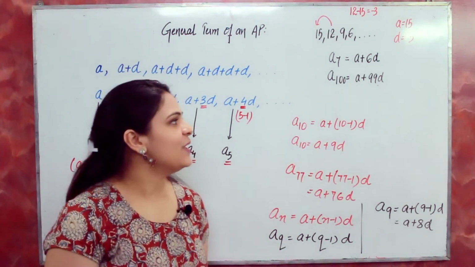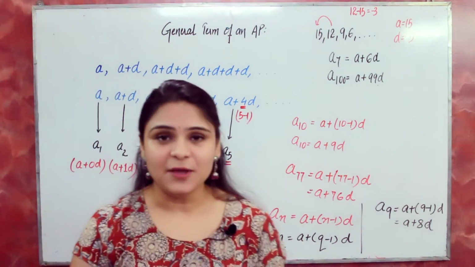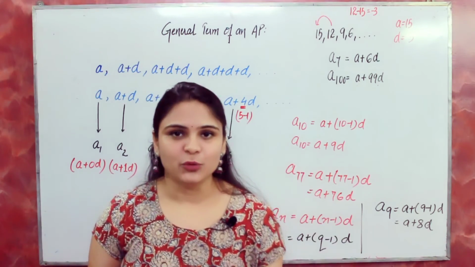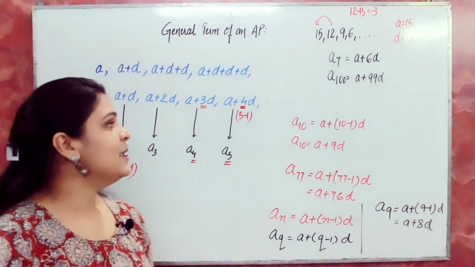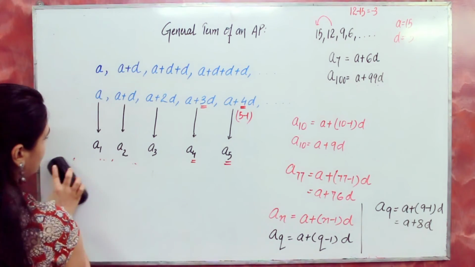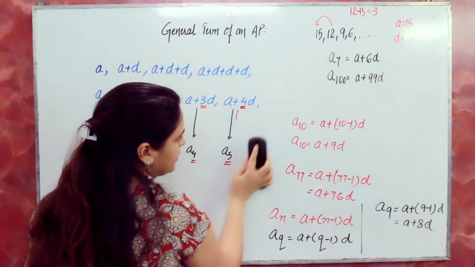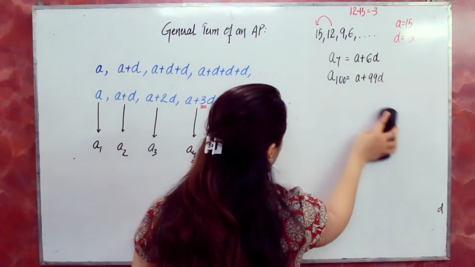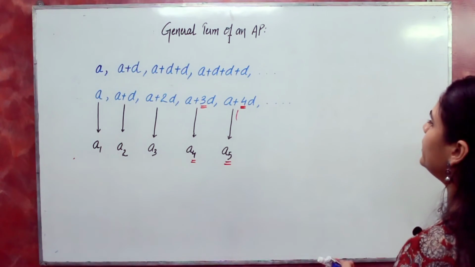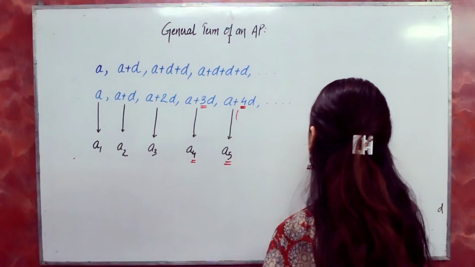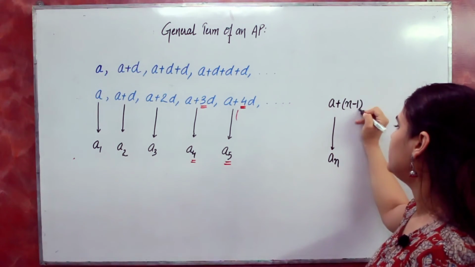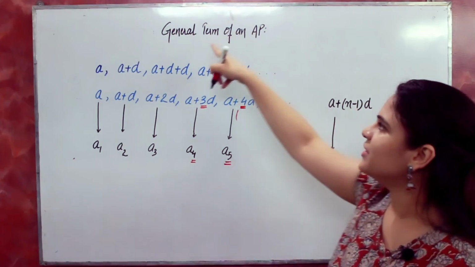Hope you got it. Okay, so again I am saying it's very important, when we solve questions from exercise 5.1, 5.2, this formula is very important. So finally I can conclude. I'm just erasing all that. So here I can conclude our nth term will be A plus n minus 1D. So this is the general term.